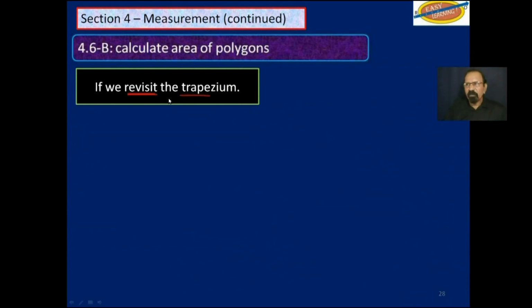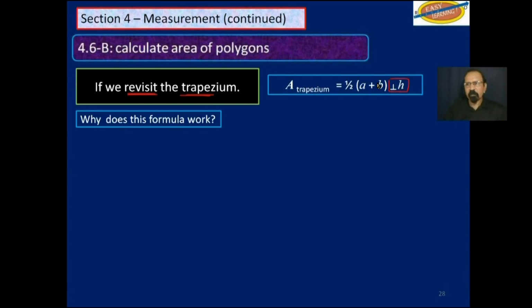Now let's revisit that trapezium. We said that its area is equal to half of A plus B times the perpendicular height, the distance between them. Why does this formula work? Now think of those as the two parallel sides, 8 meters and 12 meters, 6.0 meters apart.